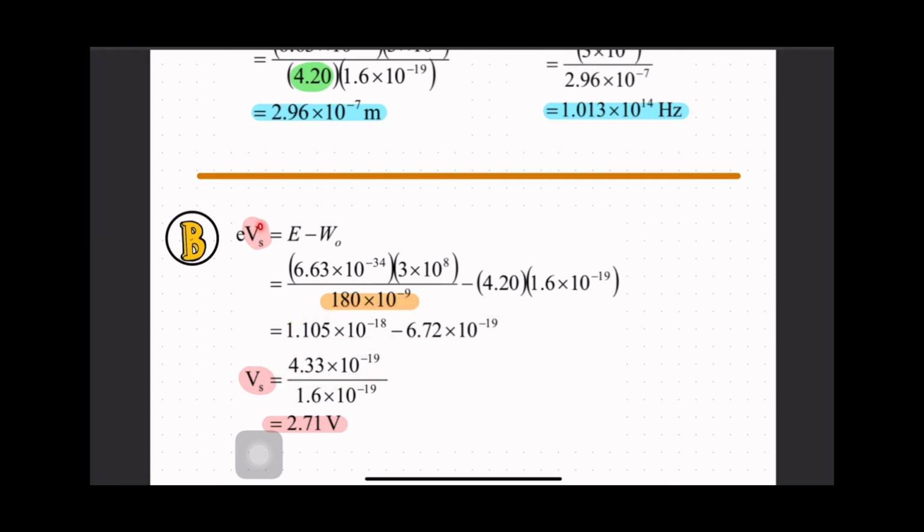Okay, where its value is eVs. eVs equals 4.33 times 10 to the power of negative 19. So to get the stopping potential, you have to divide by e. Elementary charge is 1.6 times 10 to the power of negative 19. You will get the stopping voltage is 2.71 volt.